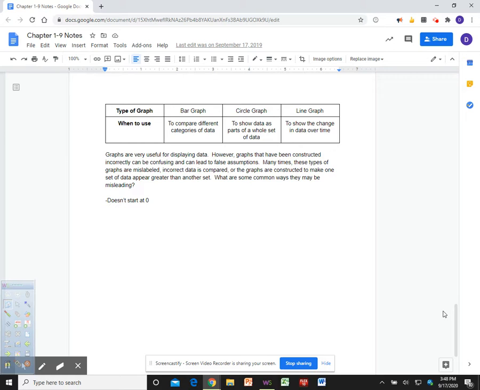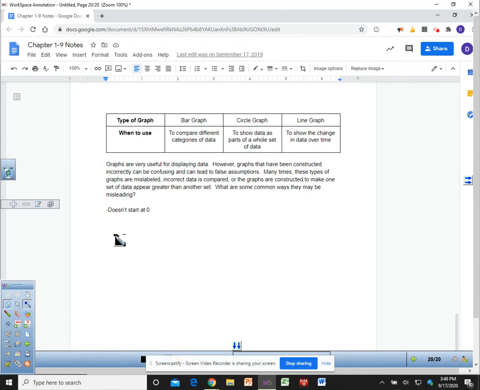Last thing we're going to talk about with graphs is how they can be misleading. Graphs are very useful for displaying data. However, graphs can be constructed incorrectly and can be confusing and can lead to false assumptions. Many times, these types of graphs are mislabeled, incorrect data is compared, or the graphs are constructed to make one set of data appear greater than another set. What are some common ways? The first one: a lot of people don't start a graph at 0. If you don't start a graph at 0, it makes it look much larger than it actually is.